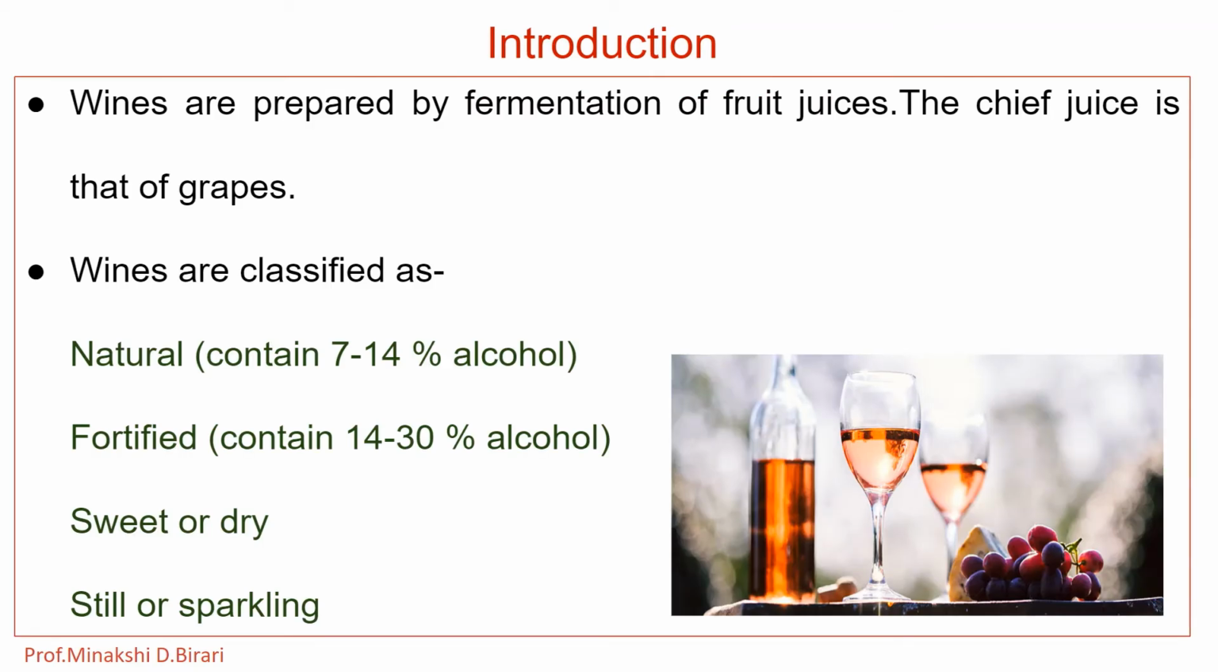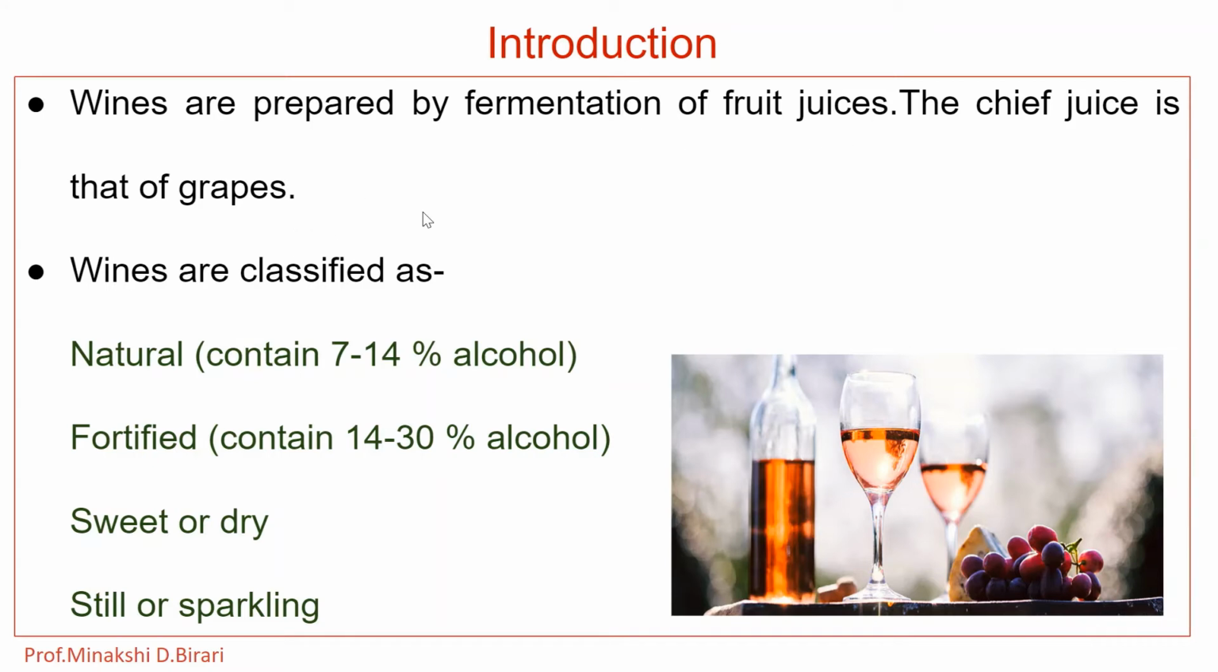Now we have to study another method of manufacture of ethyl alcohol, from fruits. We have studied the manufacture of industrial alcohol from molasses and from food grains. Next, manufacture of ethyl alcohol from fruits. Wines are prepared using fruits. Wines are prepared by fermentation of fruit juices. The cheapest juice is that of grapes.